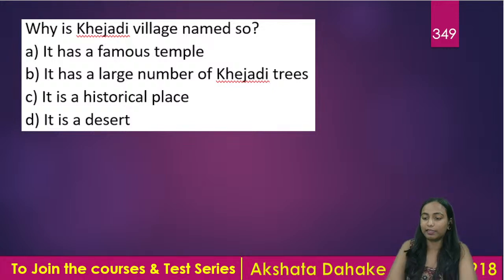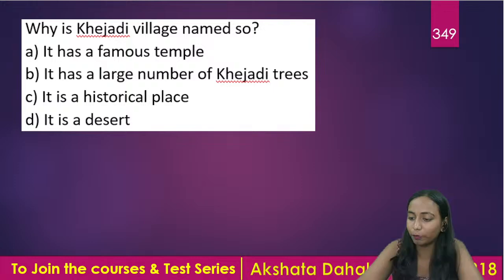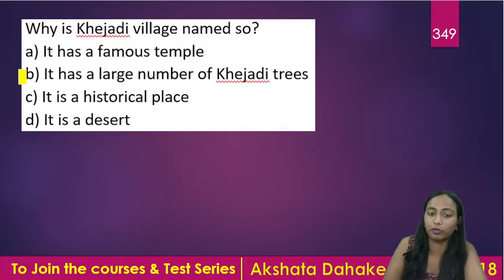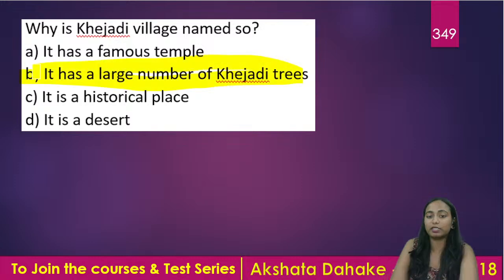Correct. That is the right answer. The correct answer, all of you. B is the right answer because this particular region, okay, has a large number of Khejadi trees, and because of this reason, हमने village का नाम भी क्या दिया? We have called it Khejadi village. Okay, and it is located in the state of Rajasthan.